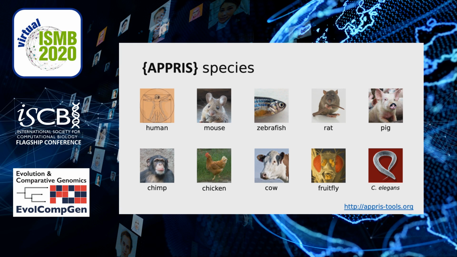The APPRIS database currently houses annotations for 10 Ensembl species shown here. Among these, principal isoforms are also available for RefSeq reference sets in 6 species, including human and mouse. New species can be added on request.